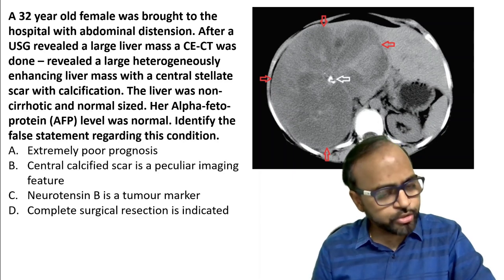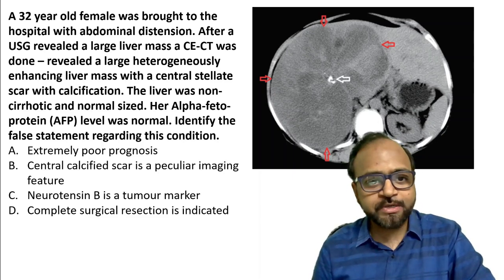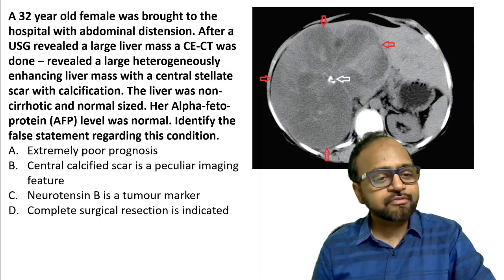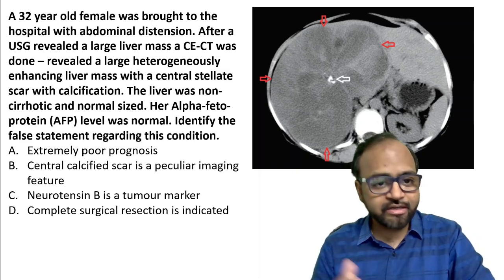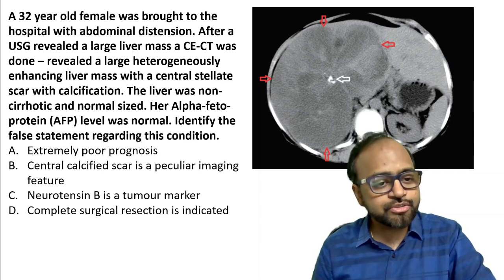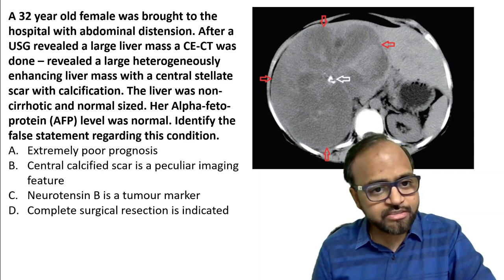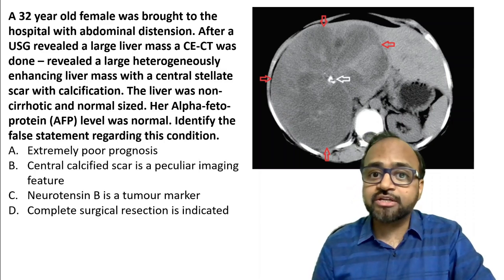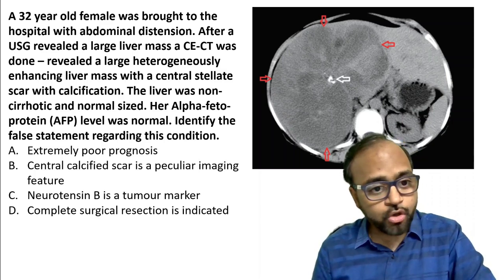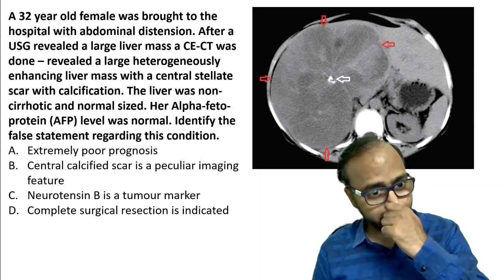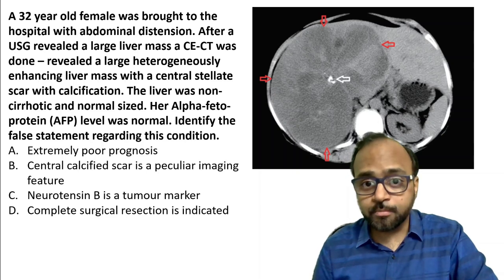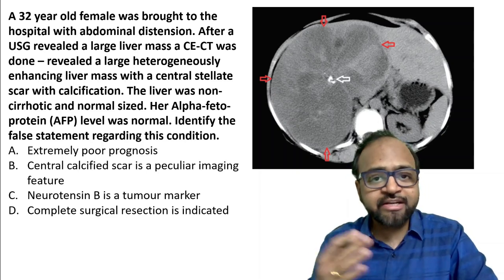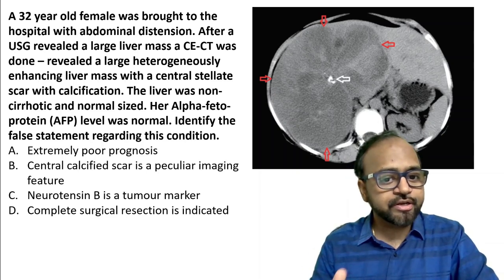A 32-year-old female was brought to the hospital with abdominal distension. After USG revealed a large liver mass, a contrast enhanced CT scan was done, which revealed, as you can see here, a large heterogeneously enhancing liver mass with a central stellate scar and a calcification. So that's a clue. The liver was non-cirrhotic, normal sized. Another clue. Her alpha fetoprotein level was normal. Another clue. Identify the false statement regarding this condition.